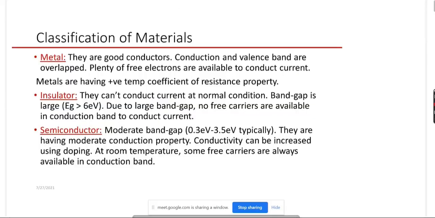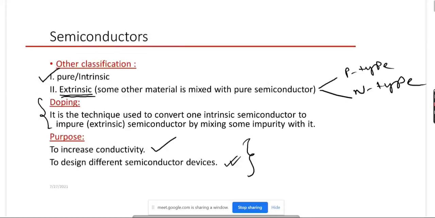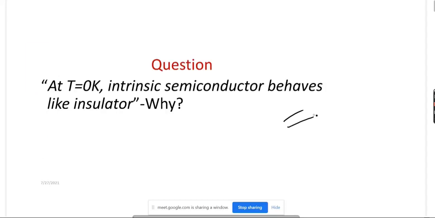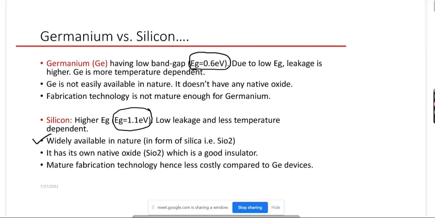Mainly due to this property, when you design a semiconductor device using germanium, due to this temperature effect and lower band gap value, it will give you a higher value of leakage current.